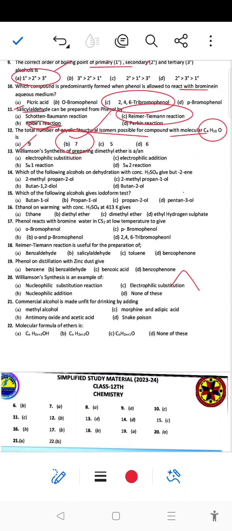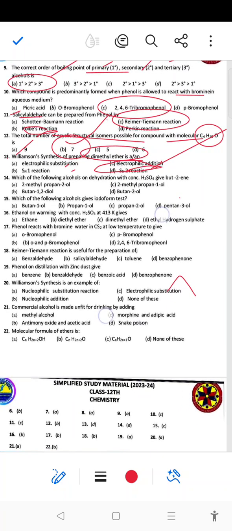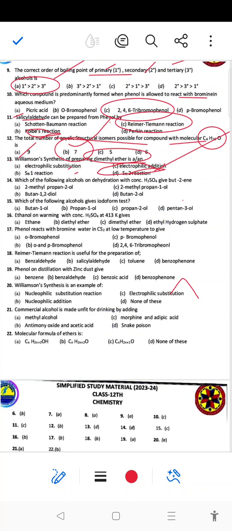Next, Williamson synthesis for preparation of dimethyl ether is an example of electrophilic है, SN1 है, electrophilic addition है, या SN2 reaction. So right answer, D option, SN2 reaction. Next, which of the following alcohol on dehydration with concentrated sulfuric acid will give the but-2-ene? So in the dehydration reaction with concentrated sulfuric acid, that is a butan-2-ol, that will give the but-2-ene with the concentrated sulfuric acid.